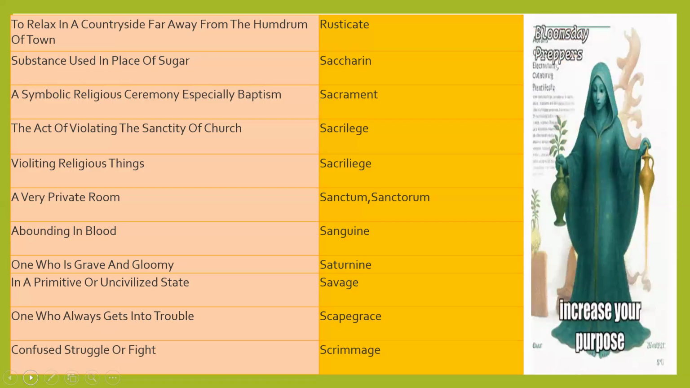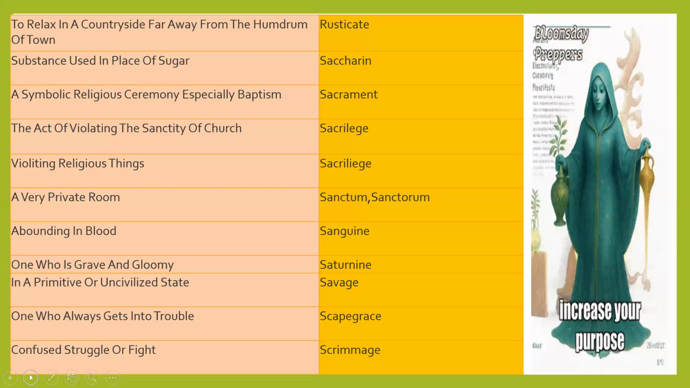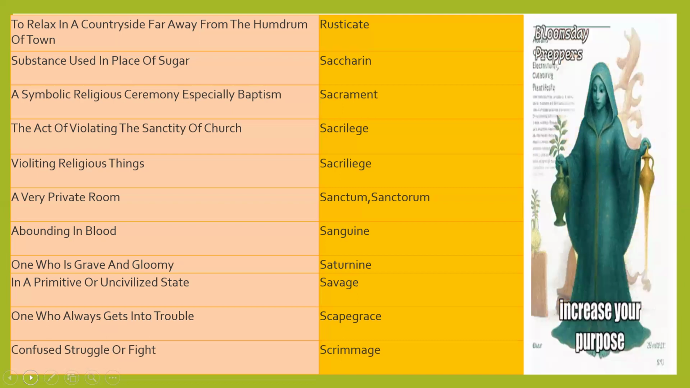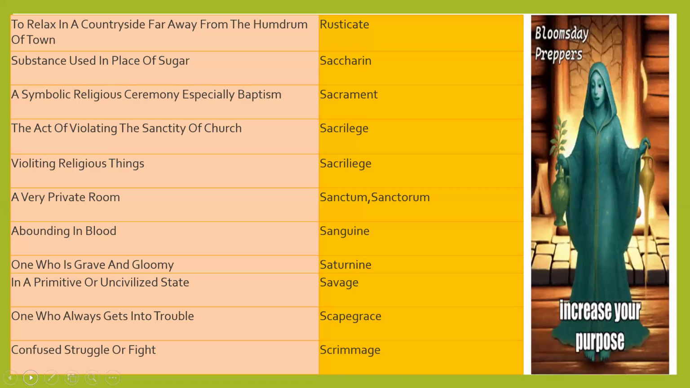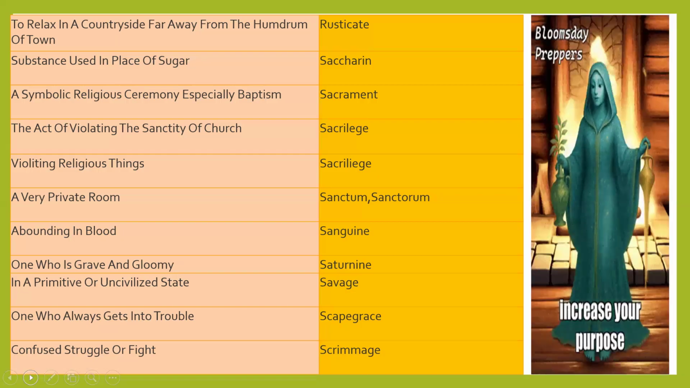Scapegrace means one who always gets into trouble. A person who always gets into trouble because of his ill nature, because of his wrong behavior. Scapegrace, a person who always gets into trouble.